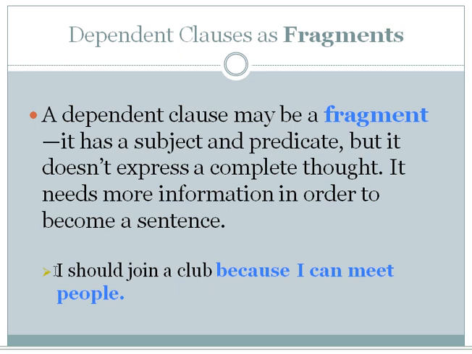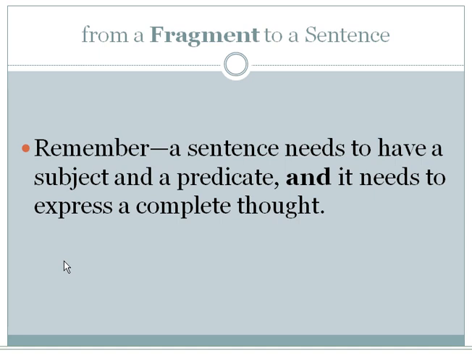So let's read it out loud. It says, I should join a club because I can meet people. So here we have a subject and a predicate and a complete thought. Thus the fragment has become a sentence. From a fragment to a sentence. Remember, a sentence needs to have a subject and a predicate, and it needs to express a complete thought.